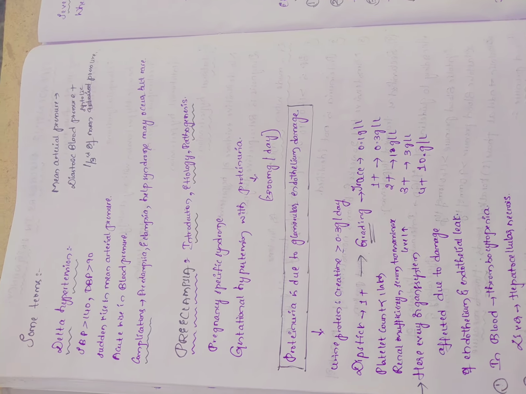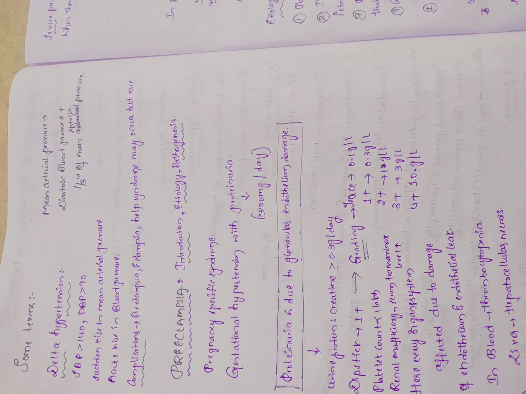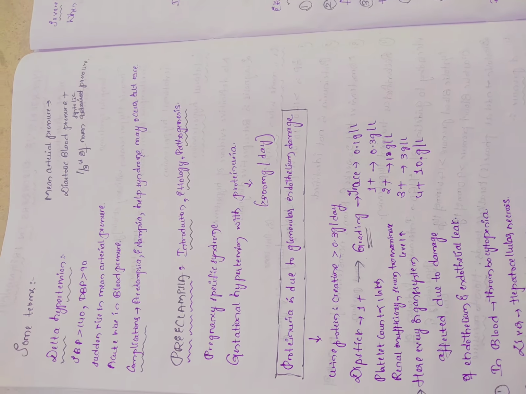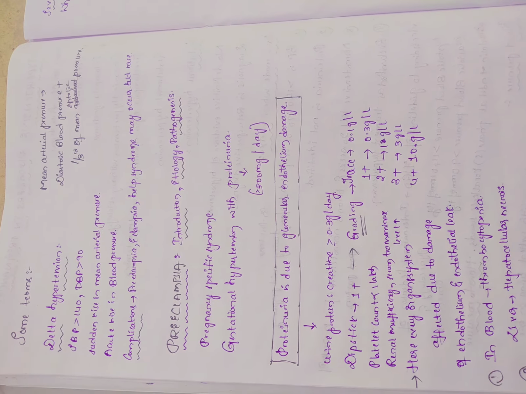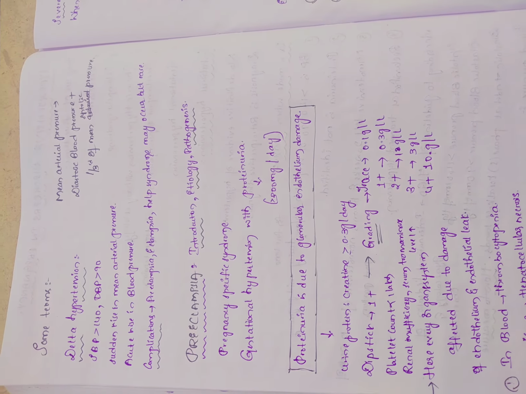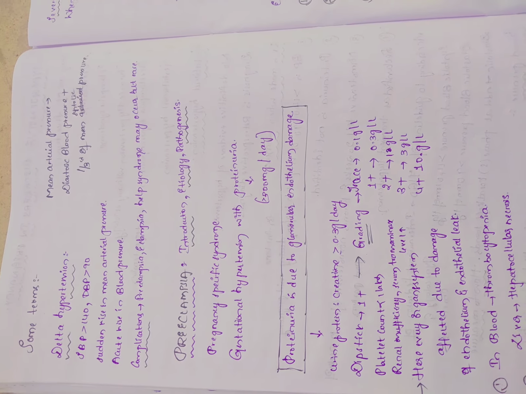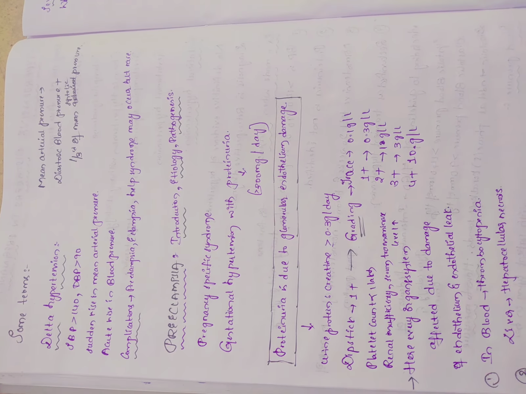These are rare complications. What do you mean by HELLP syndrome? HELLP syndrome is nothing but hemolysis, elevated liver enzymes and low platelet count. Okay. Next, mean arterial pressure is defined as diastolic blood pressure plus one third of mean systolic pressure.